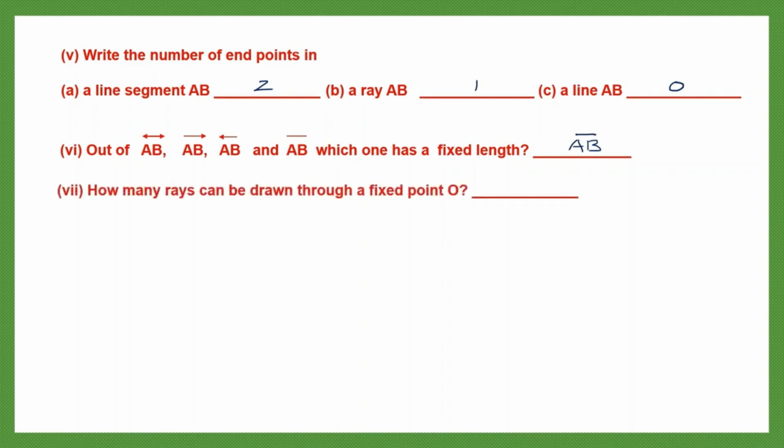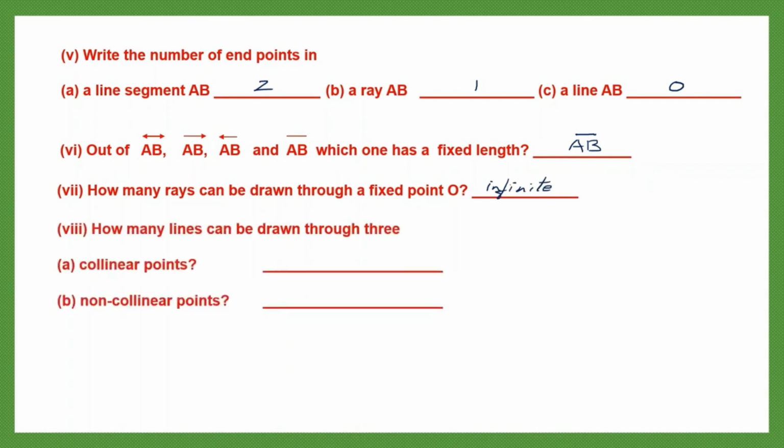Question 6. How many rays can be drawn through a fixed point O? So just like we did in the previous question, if you have a point and you have to draw through this, you can draw a number of rays. If you have a fixed point, through that you can draw an infinite number of rays. So what is our answer here? Infinite. The answer is infinite. That means many, countless. Next question.